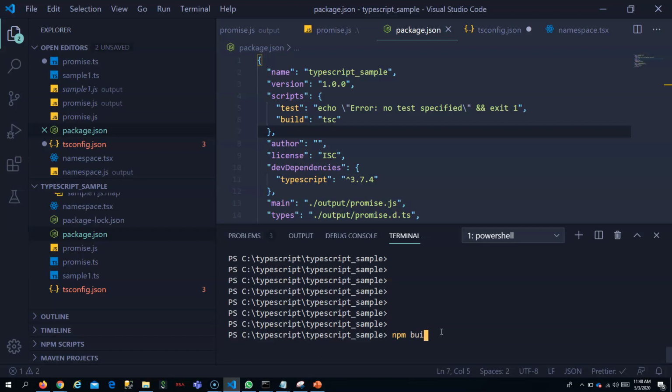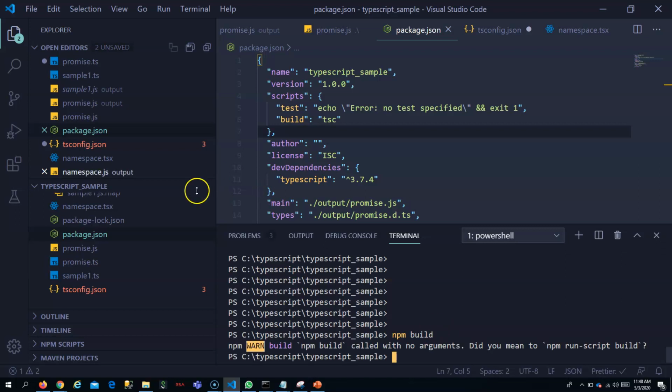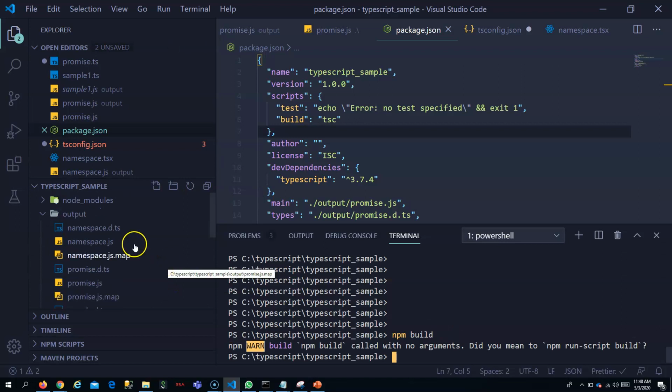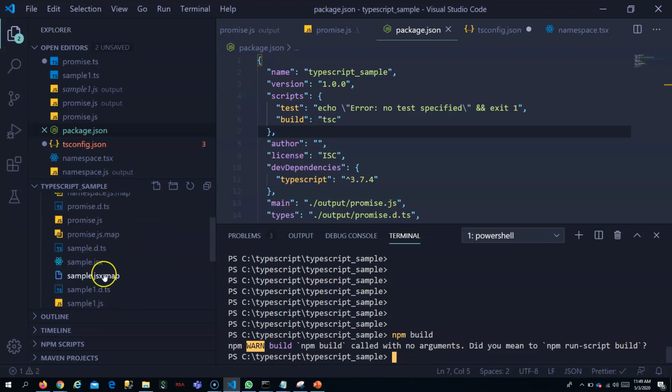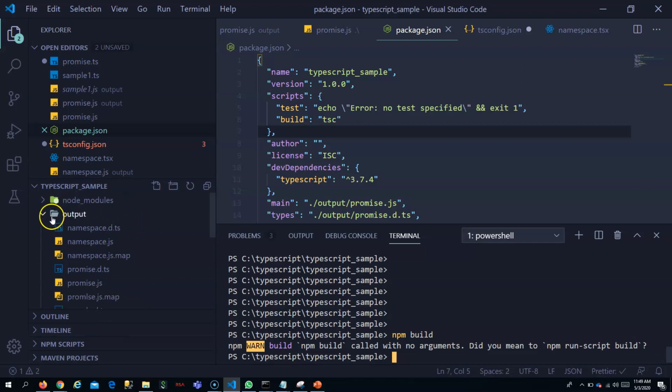If you say npm build, it will build it as a package for you. This will be built as a package based on the output directory you mentioned. You have mentioned the output directory as output, so it will completely build it. This is the structure, and whenever you publish it, this is how the structure will be.